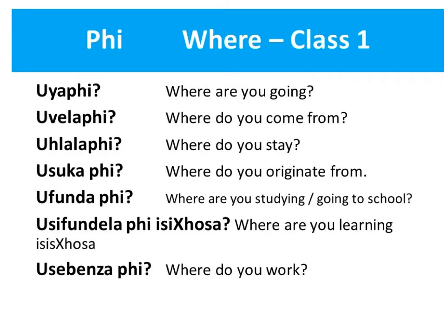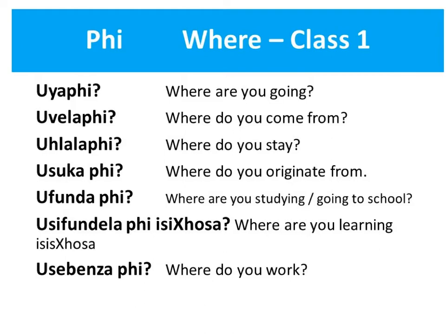Now we've already come across P, and there's different ways in which P can be used. The one we're already aware of is asking in terms of where. These are very common questions where P is used, and often the P is added to that A of the verb to almost make one word. So uyapi, where are you going? Ubelapi is where do you come from, and it can only mean where have you just come from or where have you arrived from.